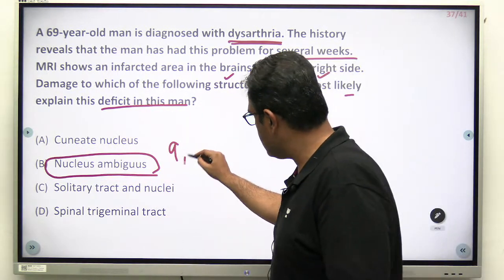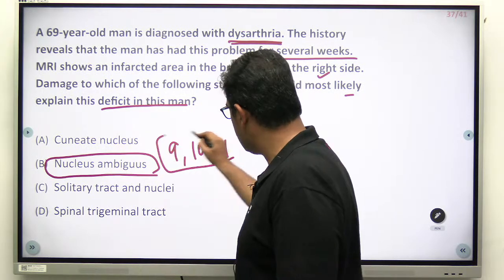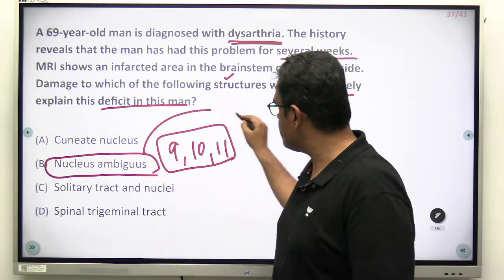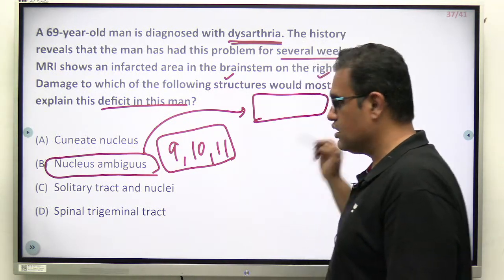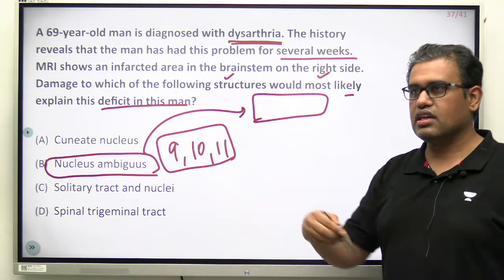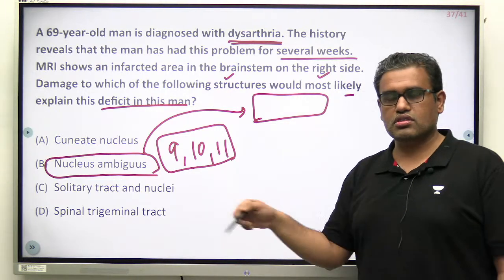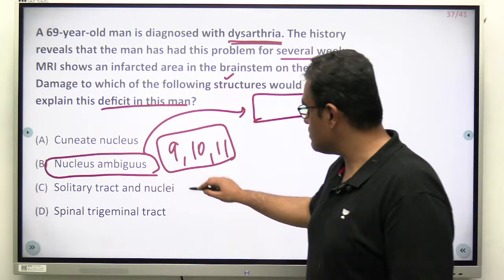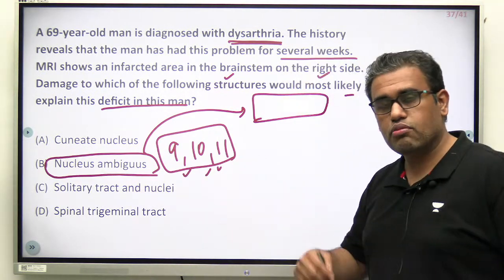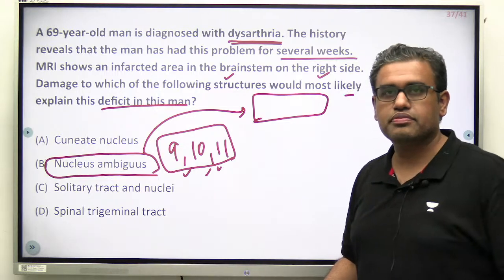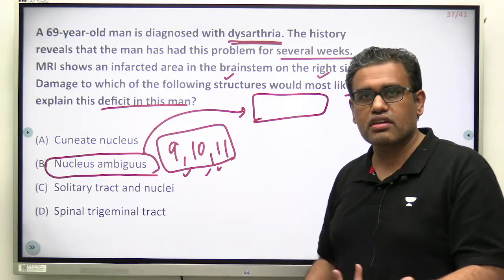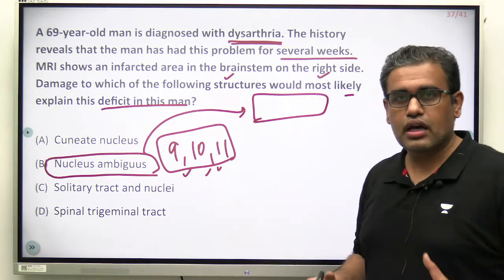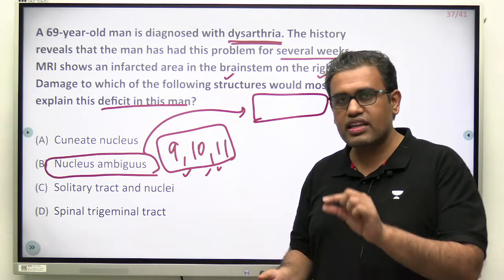9th, 10th, 11th nerve, combined nucleus, motor nucleus. And if I may ask you, write in the comment box, falls under which functional component? Which somatic efferent, visceral efferent, visceral afferent, whatever those names were, you have to answer this. But nucleus ambiguus is made up of these three nerves, and they are motor to the palate, the pharynx and the larynx. Now obviously these muscles are not working fine.